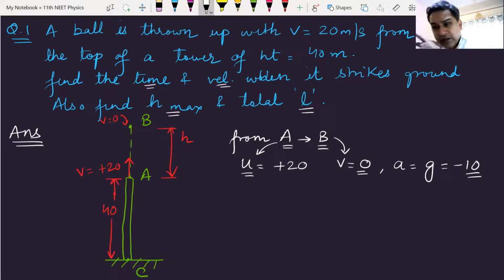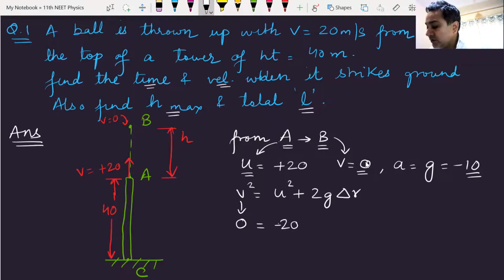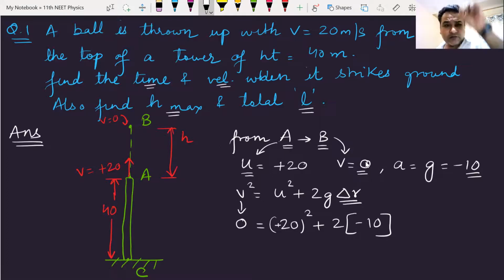Yes. Now I can find out 2 things. I can find out the time taken from A to B, and I can also find out the displacement from A to B. So I first apply v squared is equal to u squared plus 2g times delta r. Final velocity is 0. Initial velocity is 20, so 20 squared, plus 2 times g, which is minus 10, multiplied by the displacement. You can call the displacement plus H because it is positive, because it is going up.